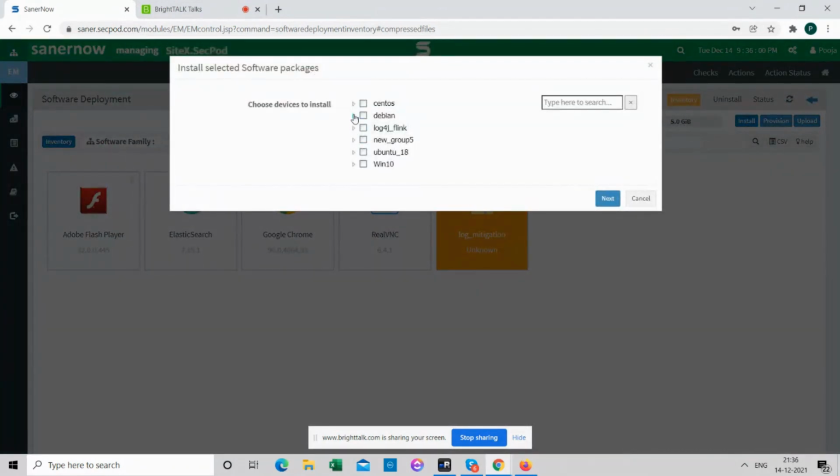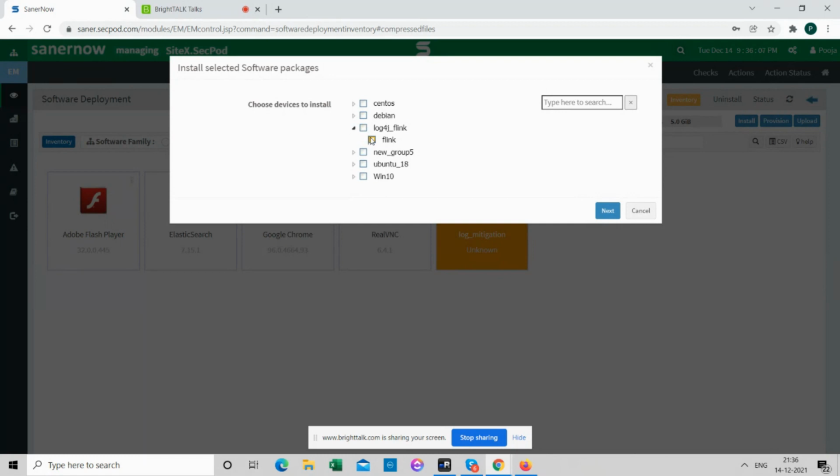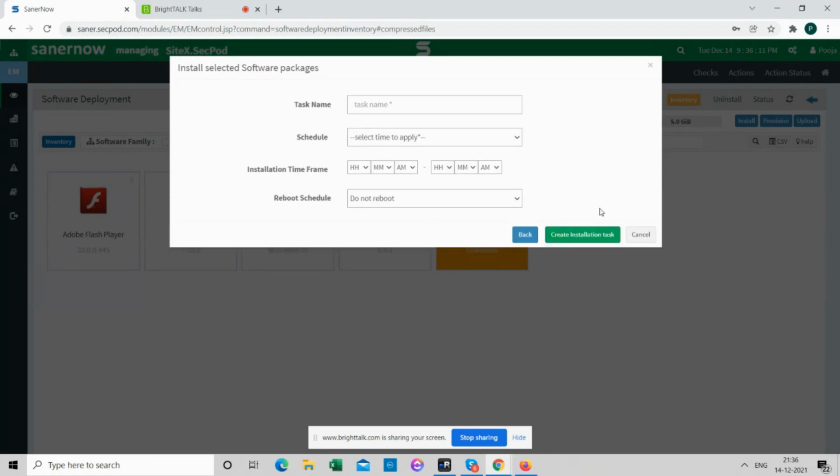Yeah, you can actually choose here. DBN has the fix. If there is any other application like Flink where the fix is not released, you can choose, say, next, and then it is just the way we set the remediation job. That is how this works as well.